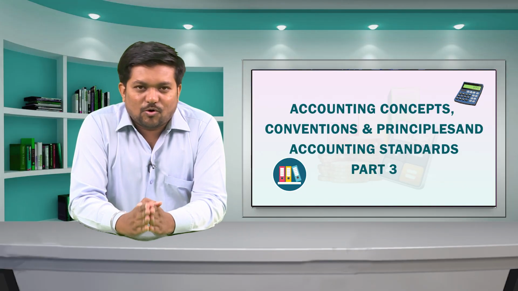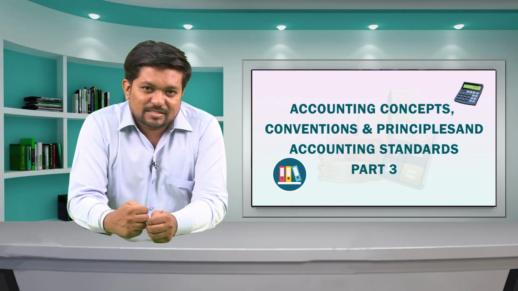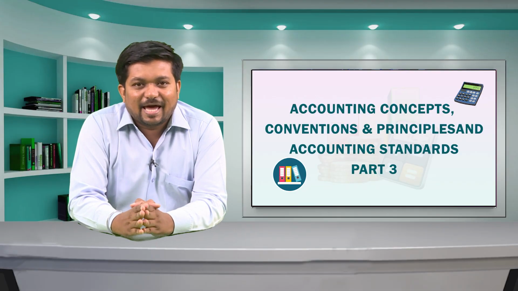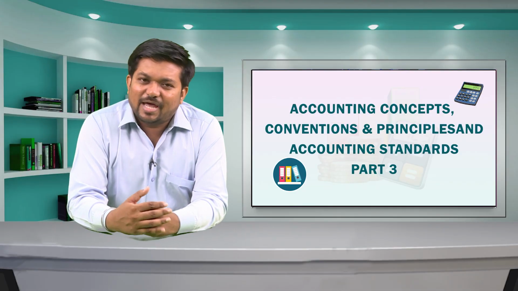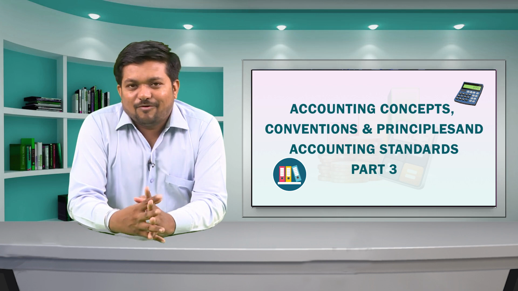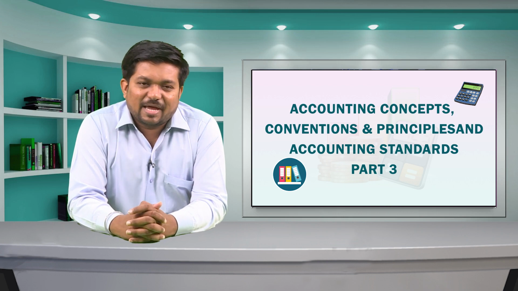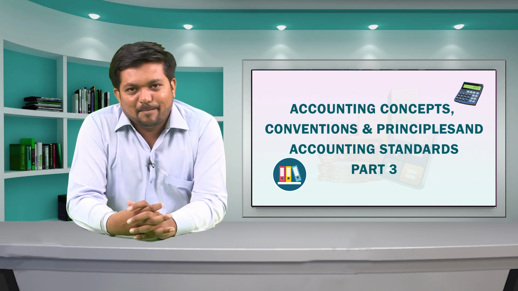Every transaction or event has two aspects, and business transactions are always in the context of either assets, liabilities, incomes, expenses, or a mix of any two. We have already studied the dual aspect under the accounting equation method.